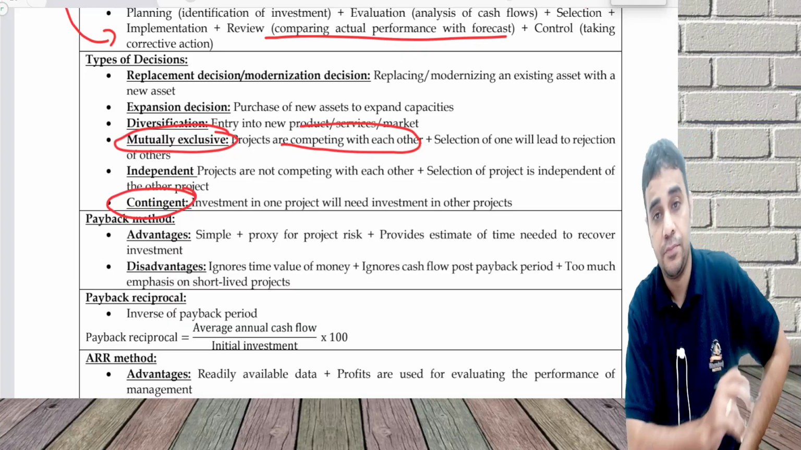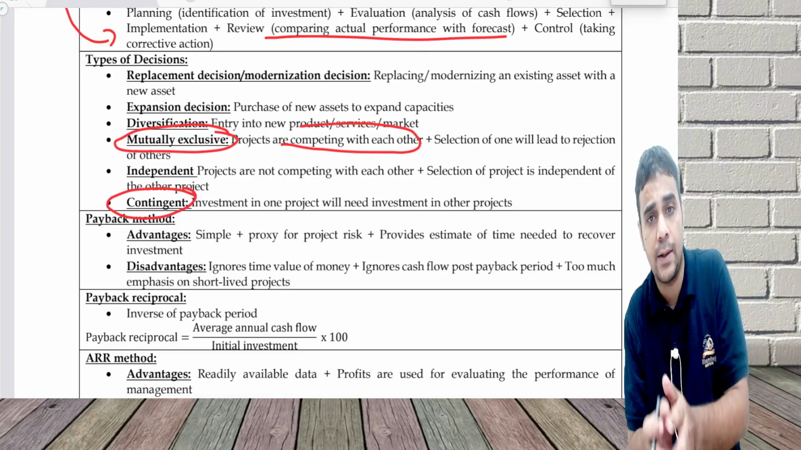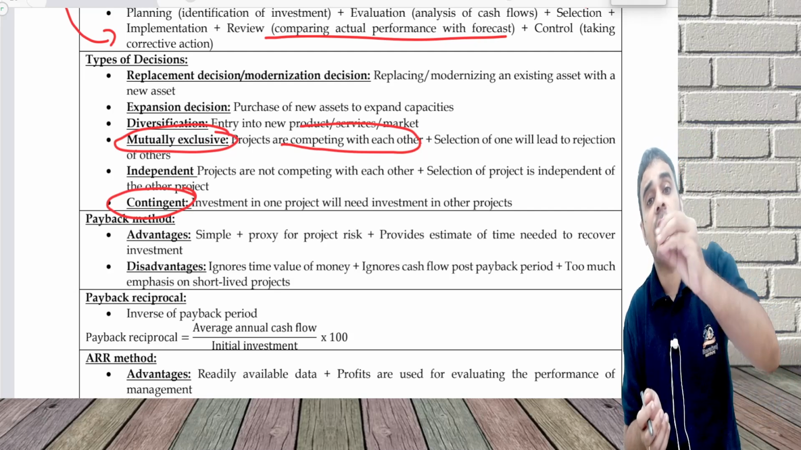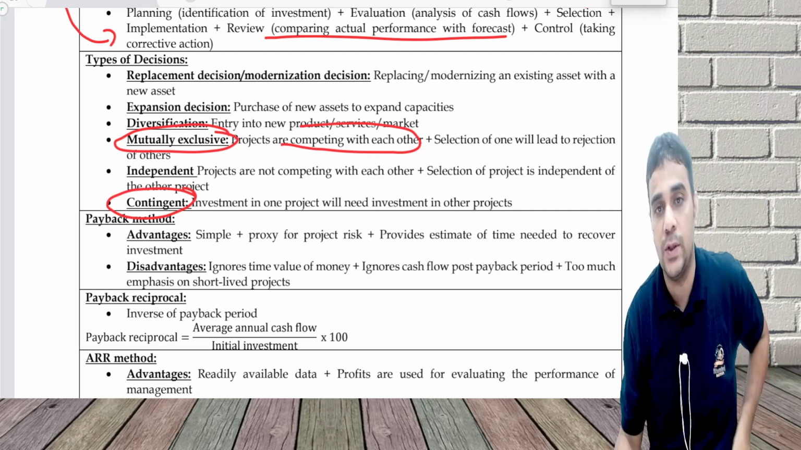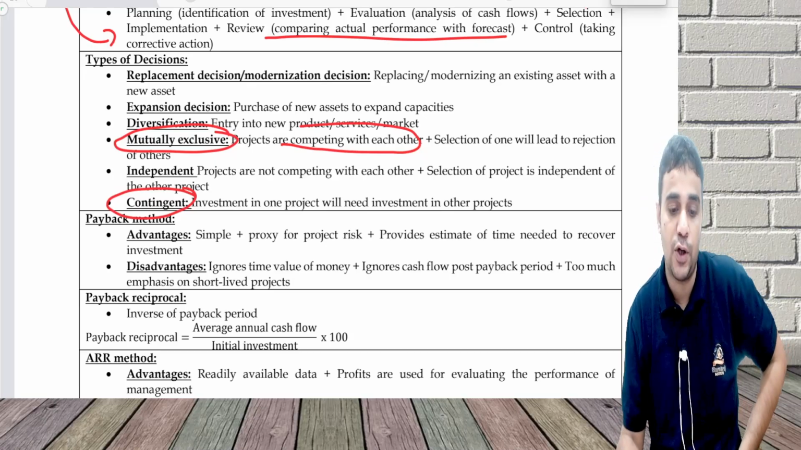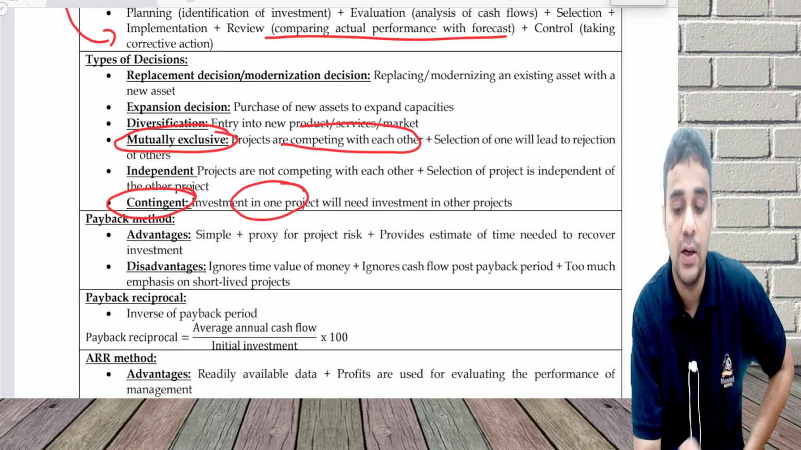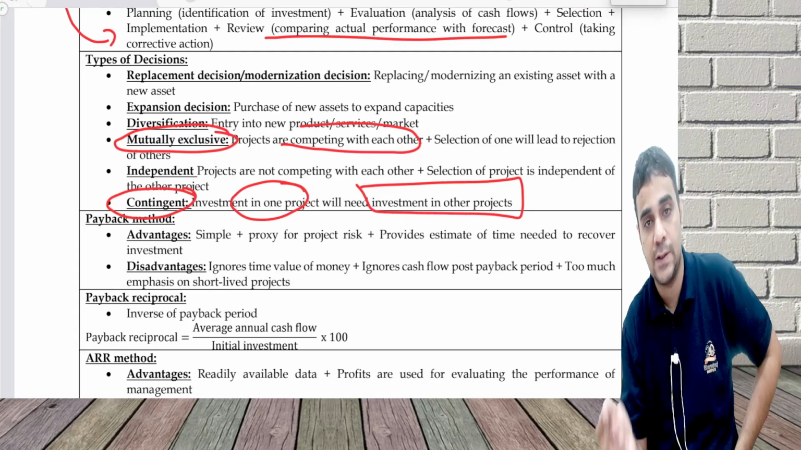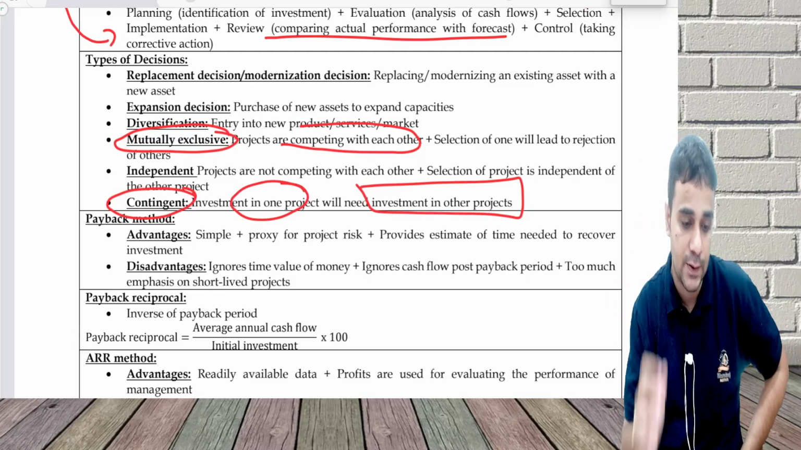Contingent is, I am planning to construct a building in Chennai. 3 floors I will construct. If it is successful, I may construct 3 more floors, which is contingent on the first project. Investment in one project will need investment in other projects. Contingent is you have to first invest somewhere, and based on that, other projects will happen.